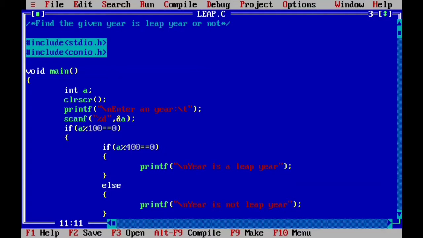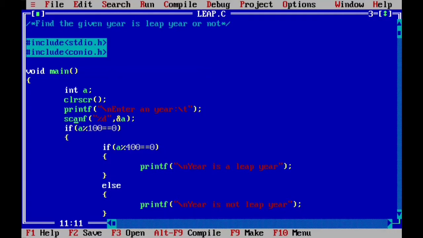The most common way is that we divide it by 4. If the given year is divisible by 4, then it is a leap year, otherwise it is not a leap year. But there is one more thing to it.